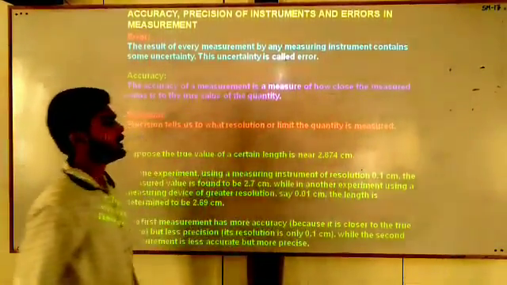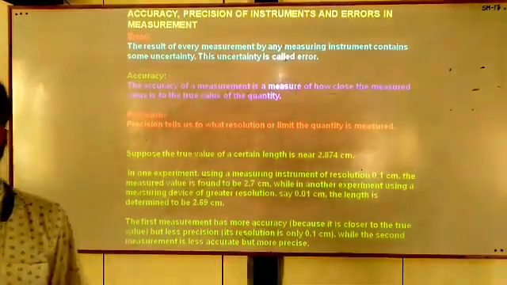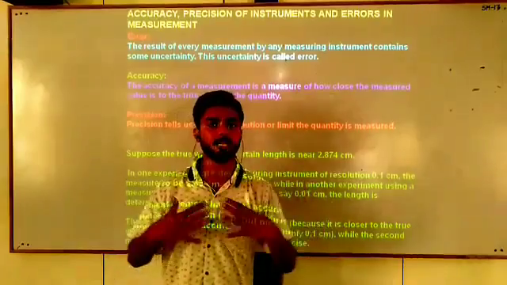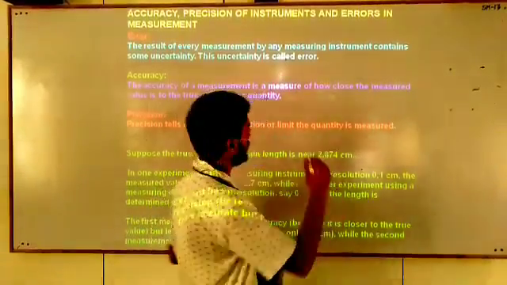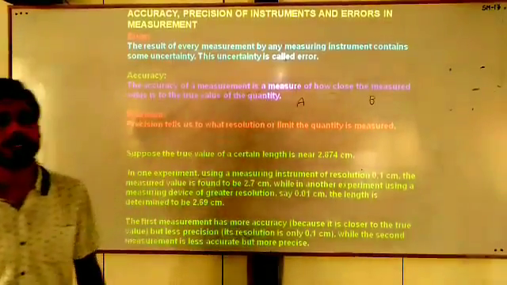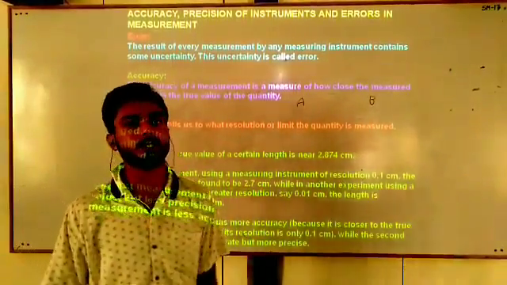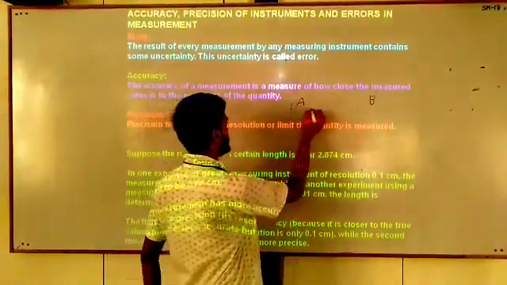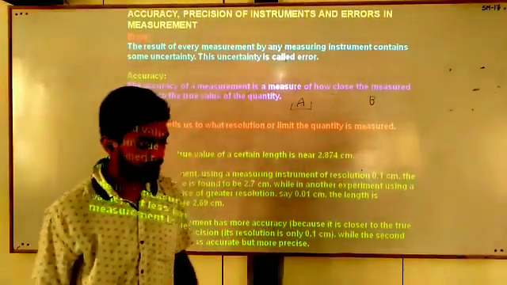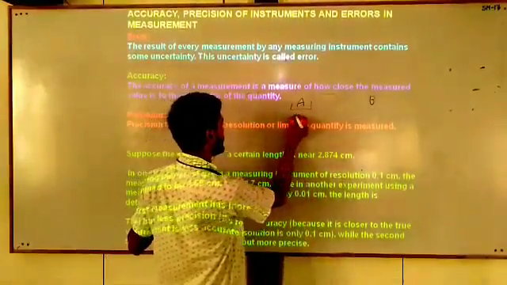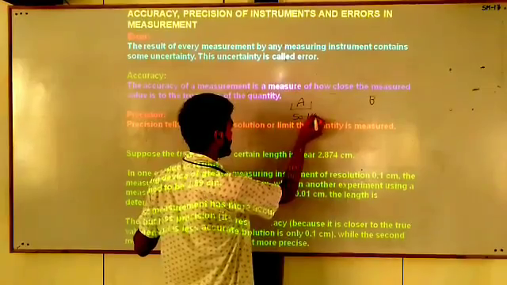Our third term is precision. In a very simple way, you can define precision. Students, suppose you have two weighing machines, A and B. You want to measure your weight using machine A. First of all, stand on machine A. At the first time when you stand on that machine, you observe your weight as 50.1 kg.